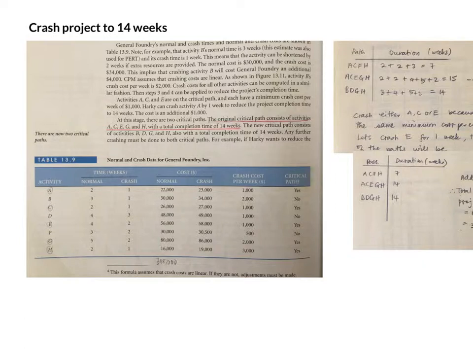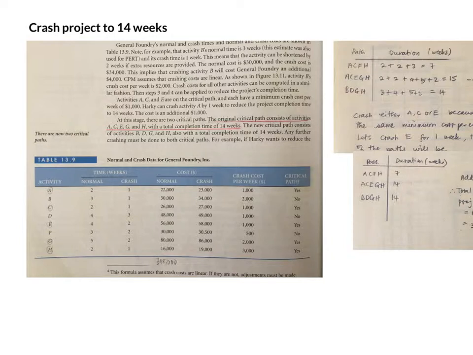That means an increase of 1,000. So the crash cost for 1 week, because the time is reduced by only 1 week, is 1,000. This is called the crash cost per week. Now, is A critical? Yes, it is on the critical path. It is one of the critical activities.